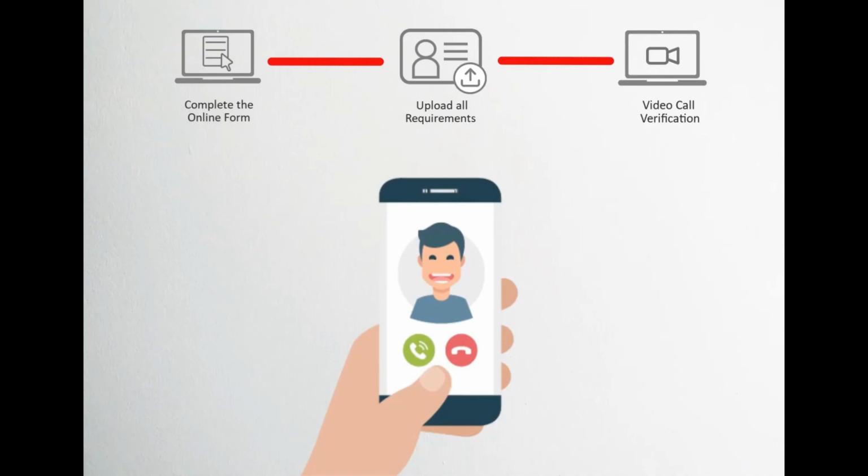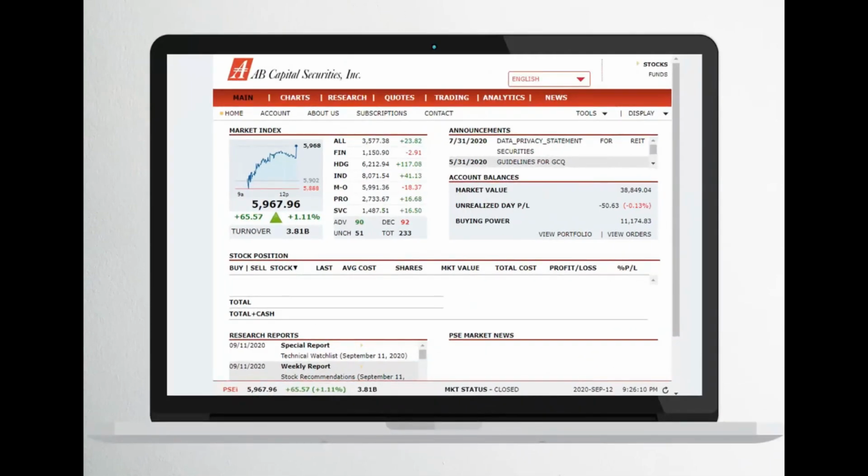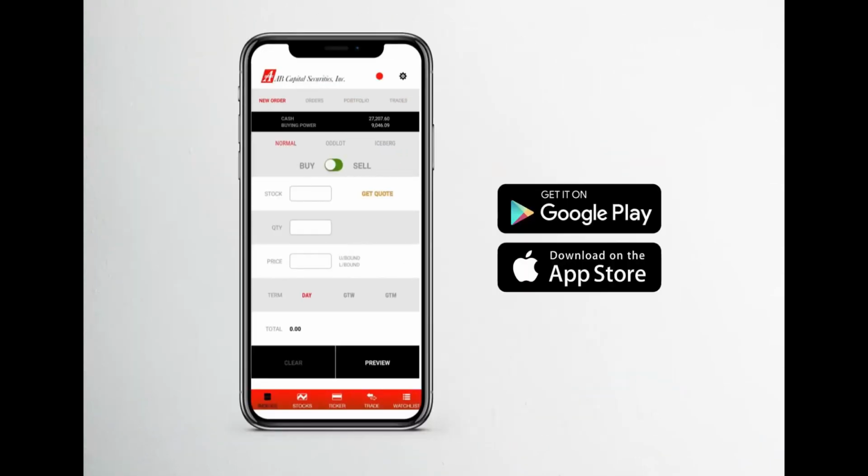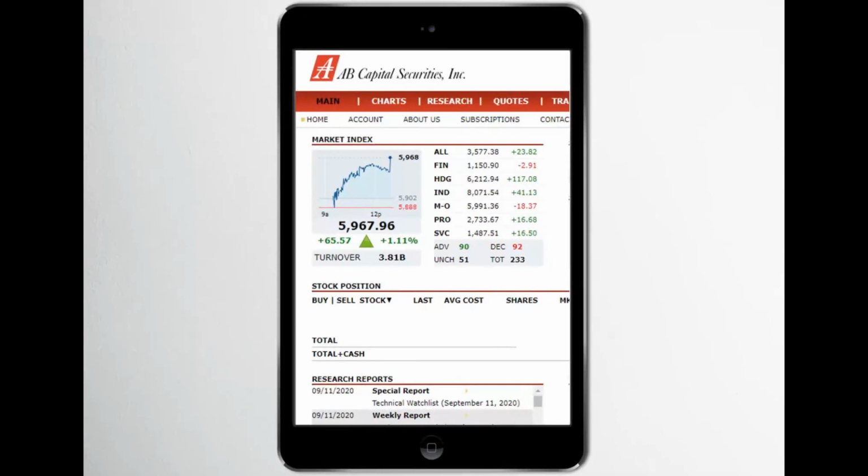Next, our customer service representative will contact you for your video call verification schedule. After the video call verification, all you have to do is wait for the confirmation email, and that's it. You can start trading stocks online as soon as your account is activated. Happy trading!